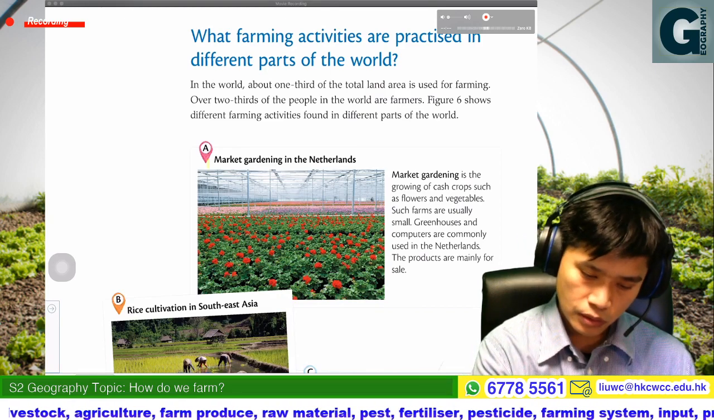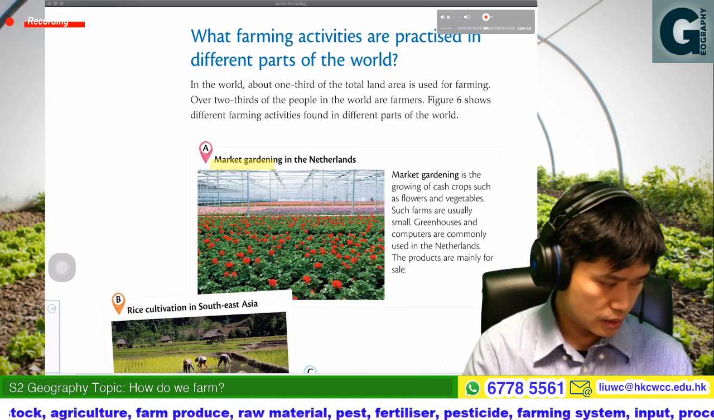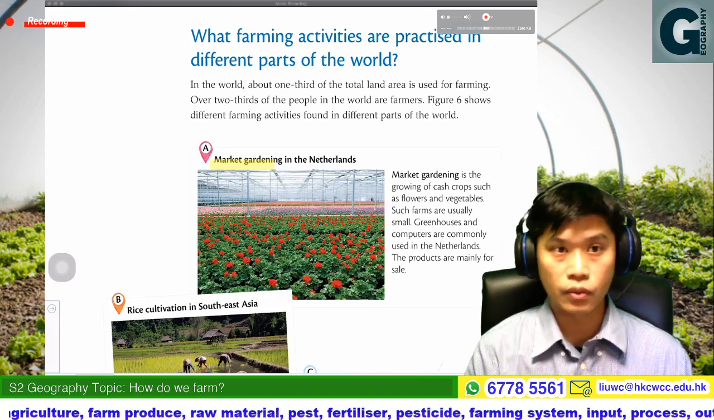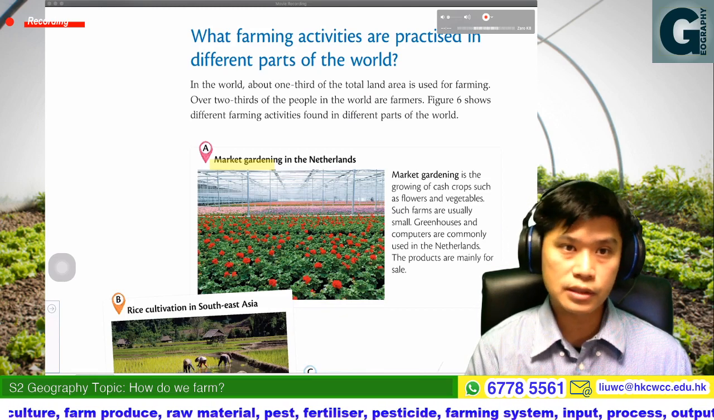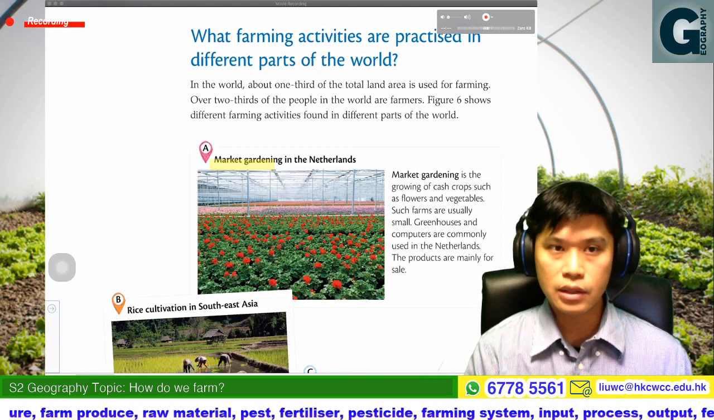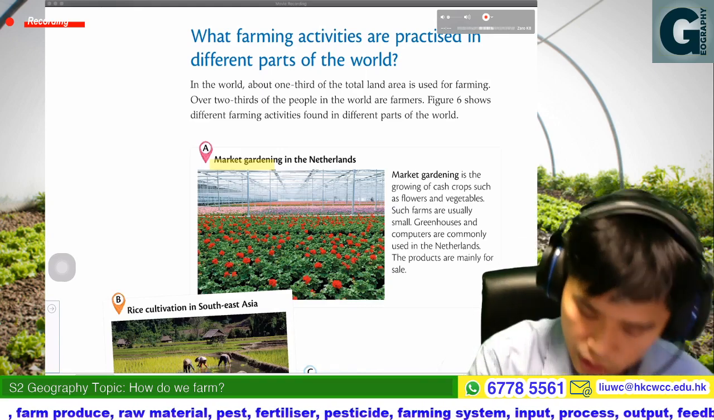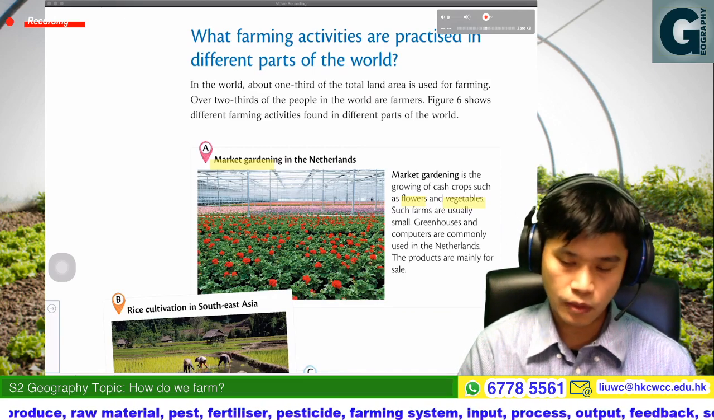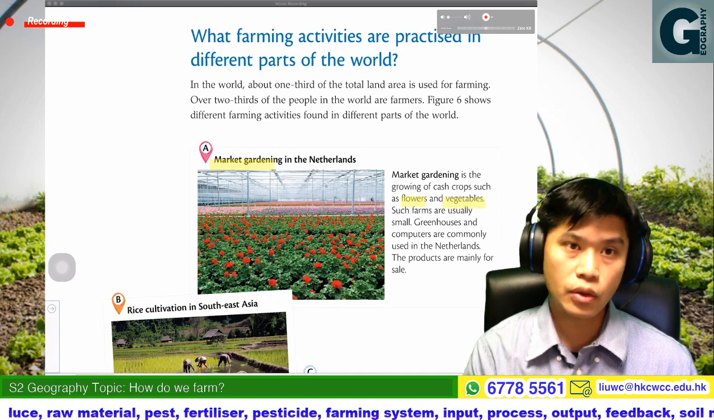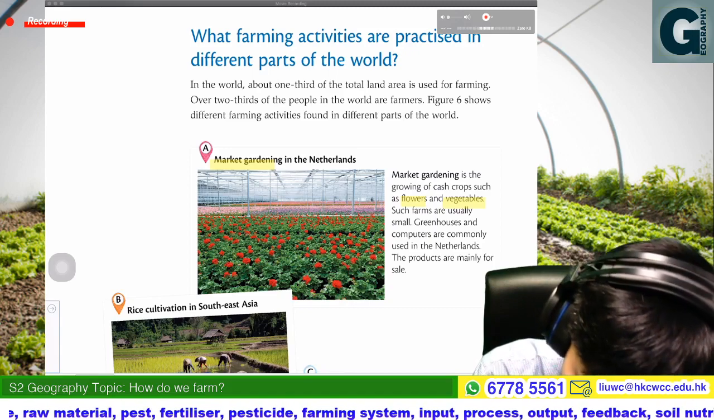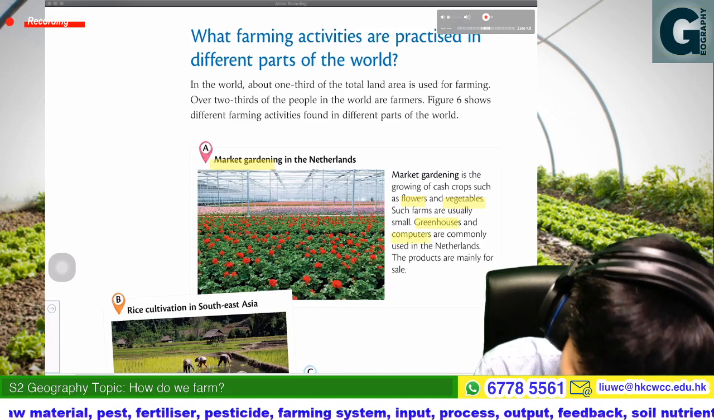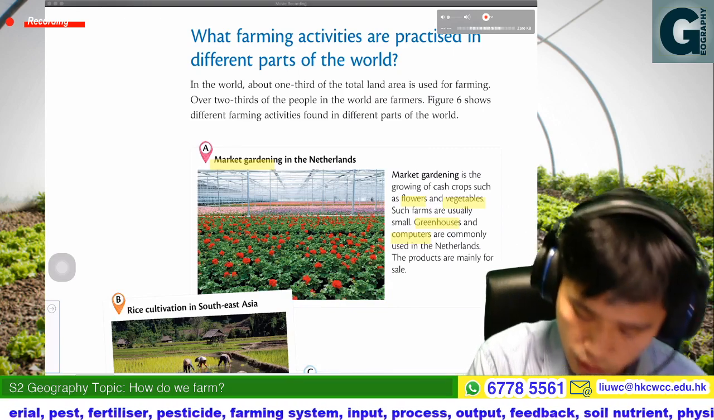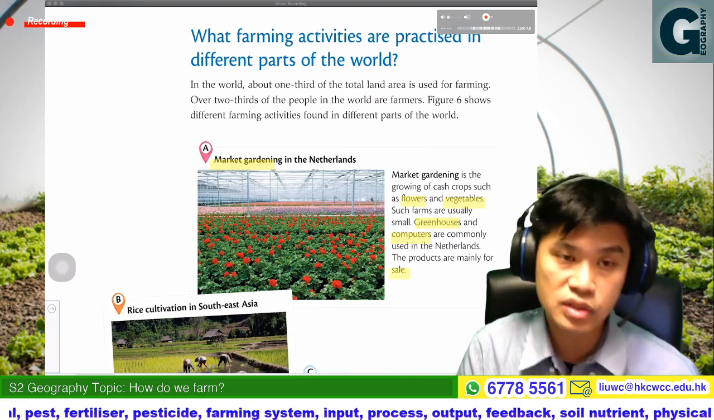That is called market gardening. So what is market gardening? The major output of market gardening would be flowers and vegetables. Those farms are normally small, and greenhouses and computers are commonly used. And the products are normally for sale.